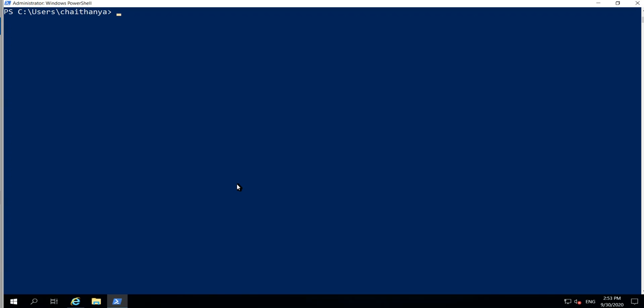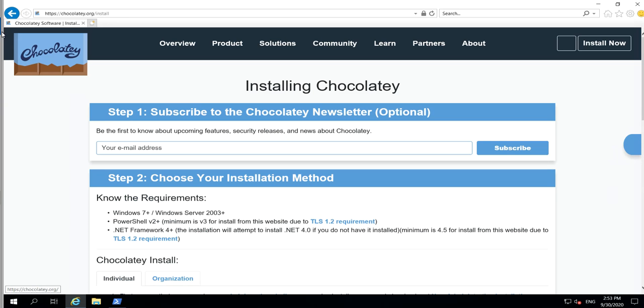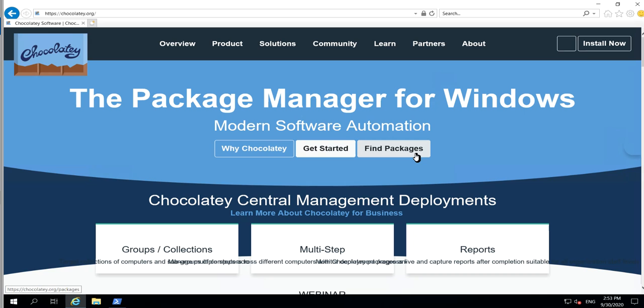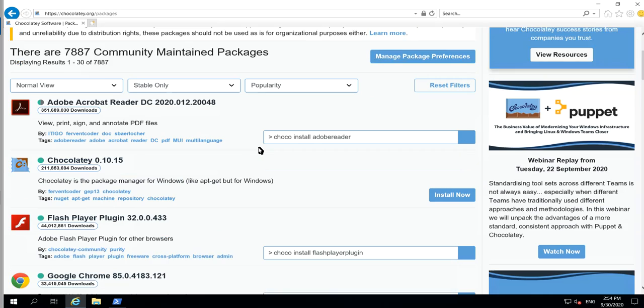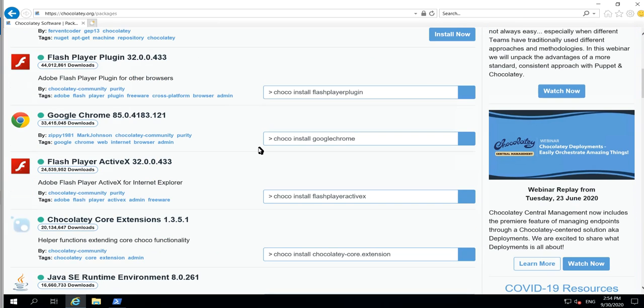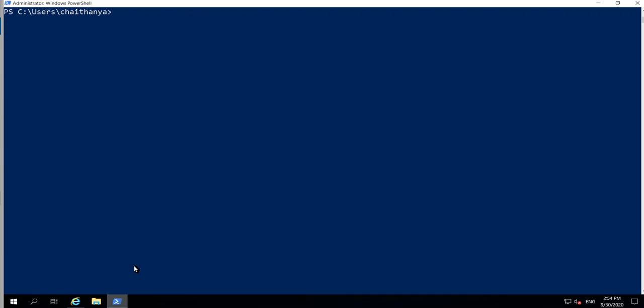Now I wanted to install Google Chrome. For this, I'm going to the web page, clicking on the home page, and clicking on Find Packages. You can see most of the packages you can install. Suppose in my case, I wanted to install Google Chrome. You just need to copy this command. If you click on this button, it will copy.